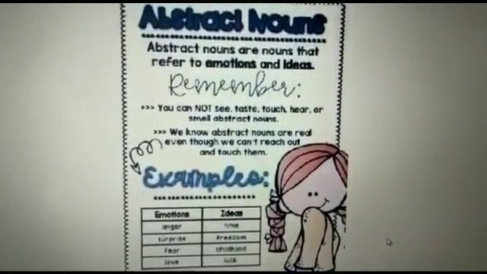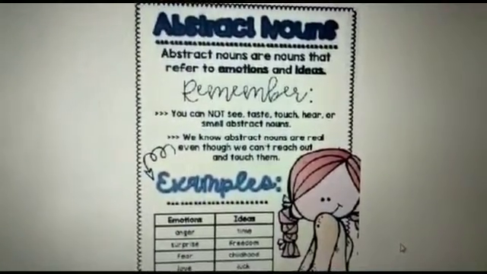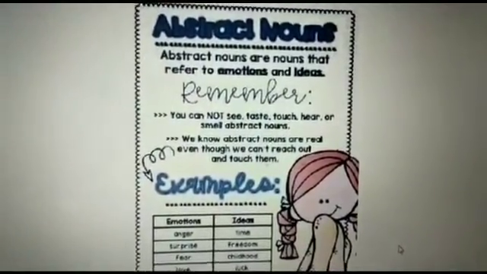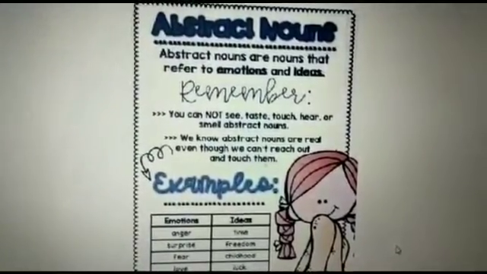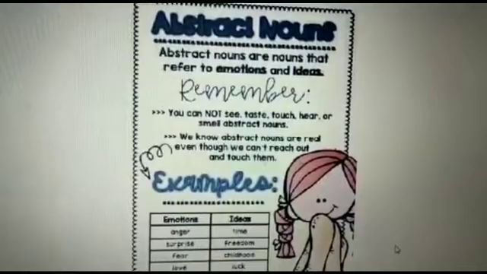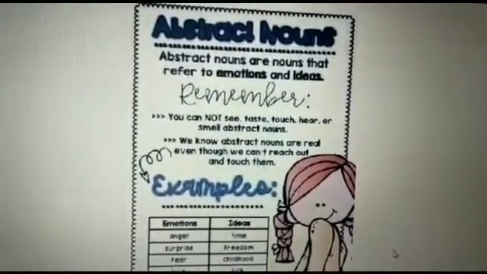So the first exercise you will be doing is choosing the correct abstract noun from the given options to complete the sentences. Second, you have to read the story and circle all the nouns, not only collective or abstract nouns but all the nouns that are given in the story. You will circle them all.